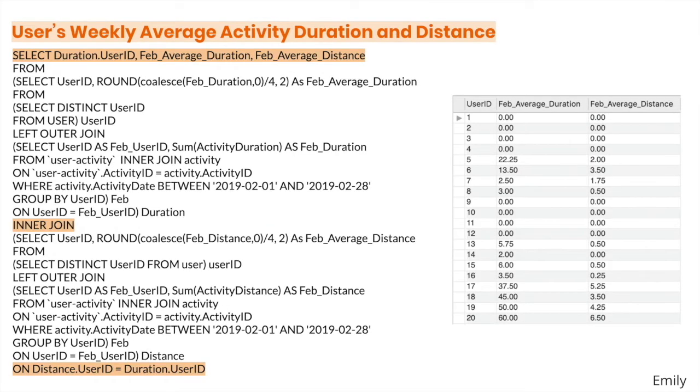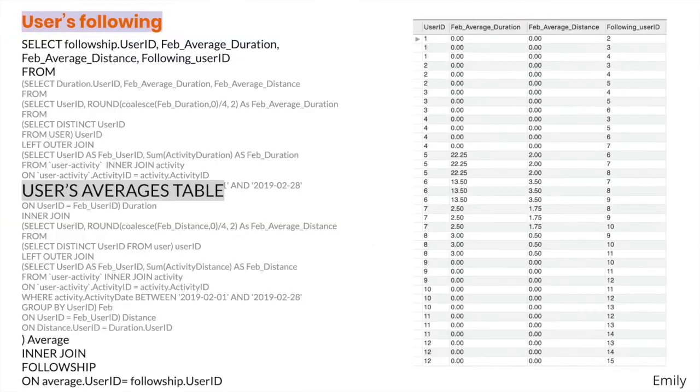Then we inner join the average duration and average distance tables together by matching the user IDs in both tables to get the combined average table on the right. Next, we inner join the average table with the user ID of users whom each user is following. We did this by joining the average table as seen in the previous slide with the followship table by matching the user IDs in both tables, and we get the resulting table on the right.